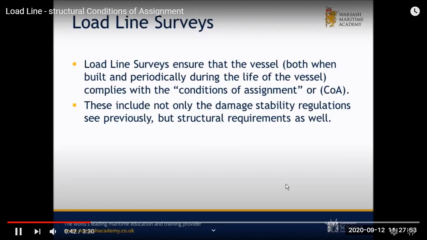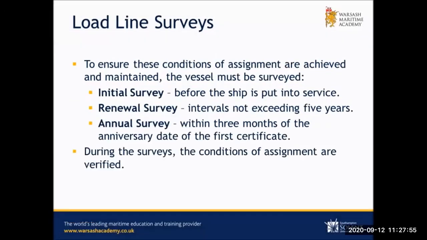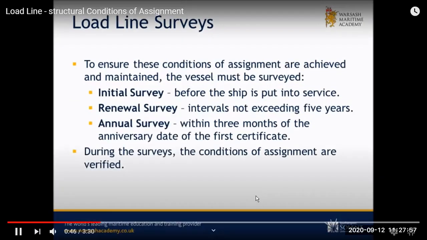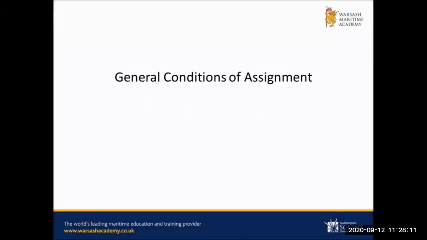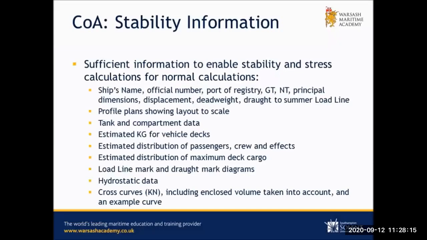And CO is the short form of condition of assignment, which is done as per your load line certificates. And proper initial, annual and renewal surveys should be carried out as per the requirement. Renewal survey is 5 years, initial survey at the start, annual survey within 3 months of anniversary dates. And then, what are the conditions?